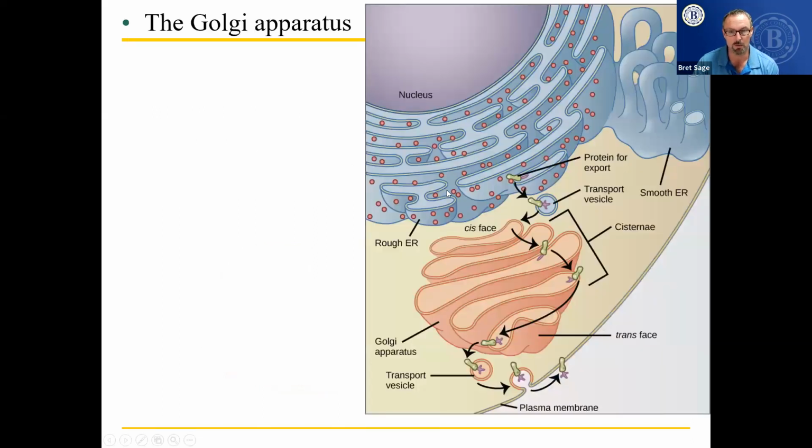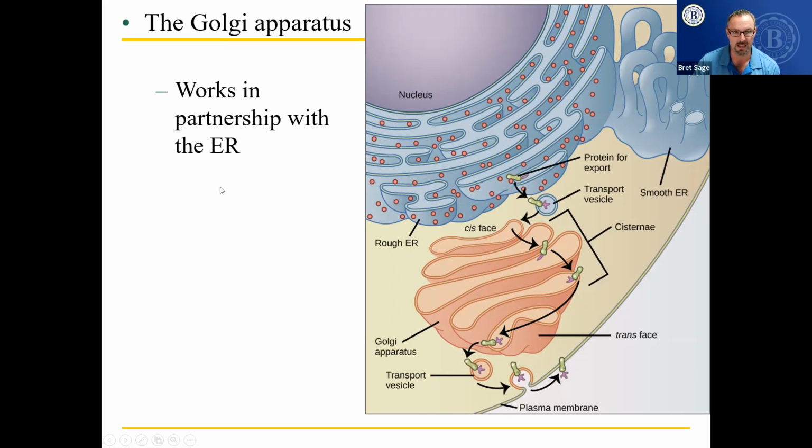Okay, this shows you the process of moving the protein produced on the surface of the rough ER, putting it in a transport vesicle. As I said earlier, sometimes it goes into the Golgi apparatus where it gets folded up. See how it's being transported by this protein here. And eventually, when the protein gets all folded up and finished, it gets put in another transport vesicle and exported to the outside. Now this is on the surface. It can either leave or just stay on the surface of the cell.